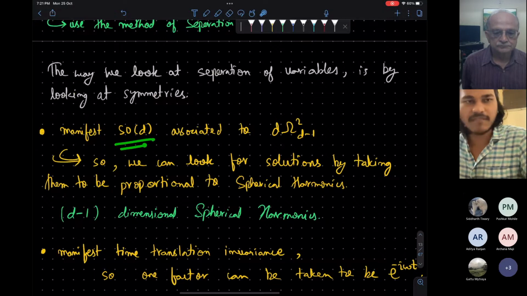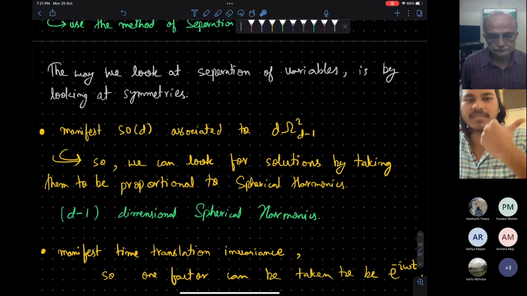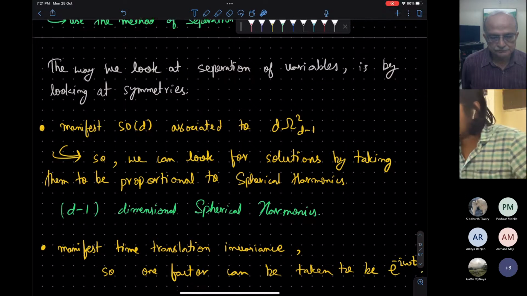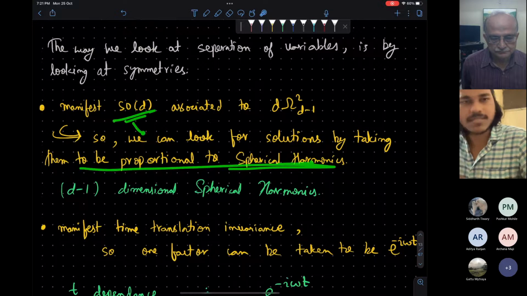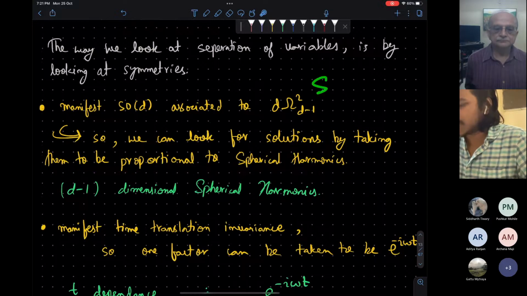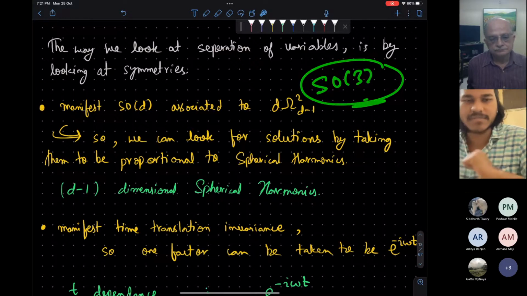The SO(d) symmetry was manifest because of the coordinate choice, because this piece was explicitly appearing in the metric and this angle was not mixing with others. Okay, so we look at the solution proportional to spherical harmonics. SO(d) corresponds to spherical harmonics. If it was SO(3), then we would have the usual spherical harmonics, which we have for hydrogen atoms.